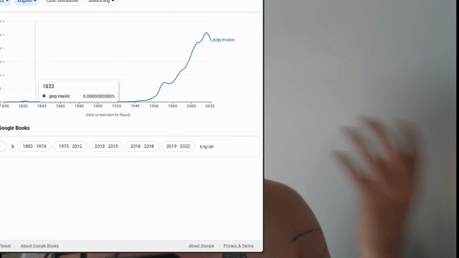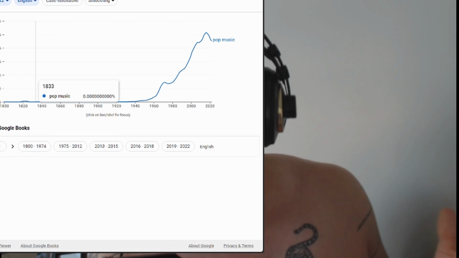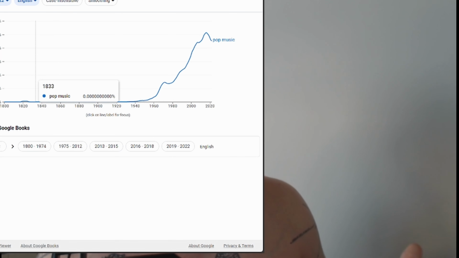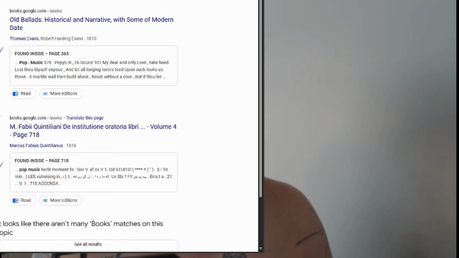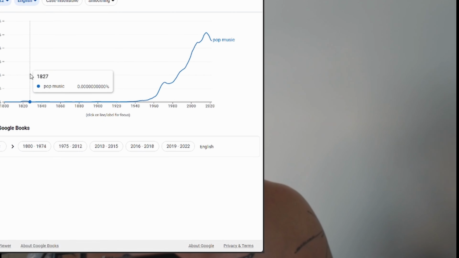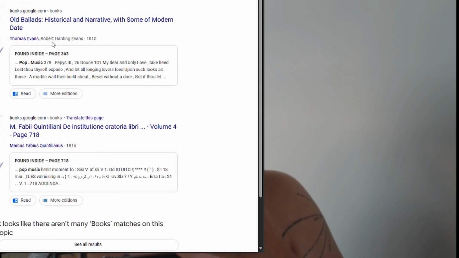How do you look up when the first time a word was used, right? Answer, you can try to use Google Ngram Viewer and type something like pop music in, and Google will use what I think is an image detection tool to scan for your word in the language you selected across all of their books. You can then go into Google Books and you can see what exactly each point in the graph is in reference to. Sometimes it's a little weird, right? You can see this blip here in the 1800s.